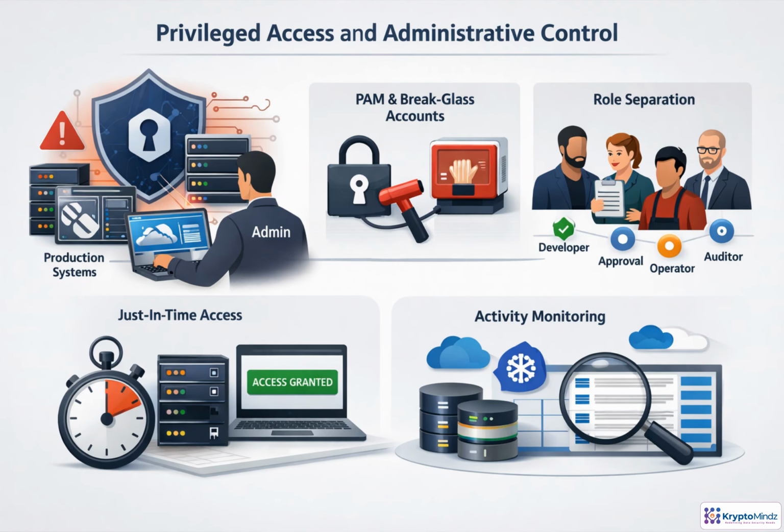Privileged access is where small mistakes can become major incidents. Admins may reach models, datasets, pipelines, cloud consoles, and production endpoints, so access cannot be permanent or informal. Use PAM for administrator and break glass accounts. Separate who builds, approves, operates, and audits. For sensitive actions, grant access just in time and only for a limited window. Then log the action, monitor behavior, revoke access, and review it regularly.